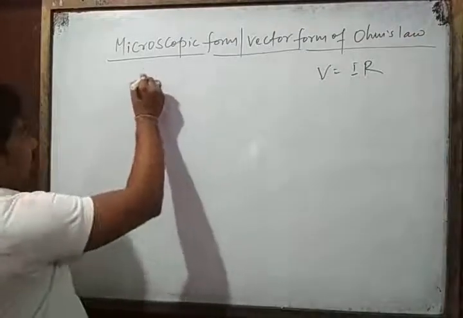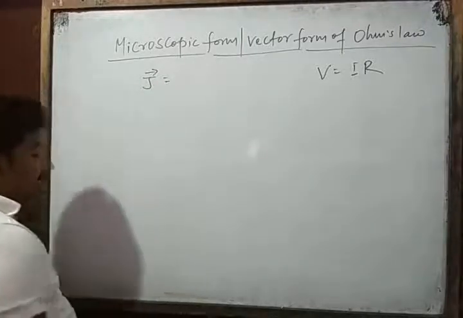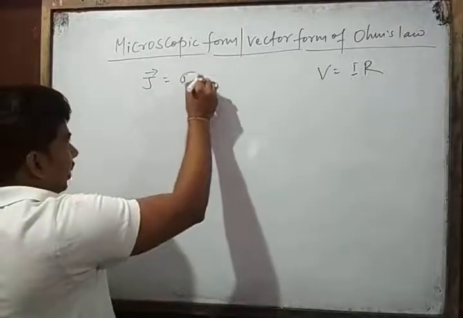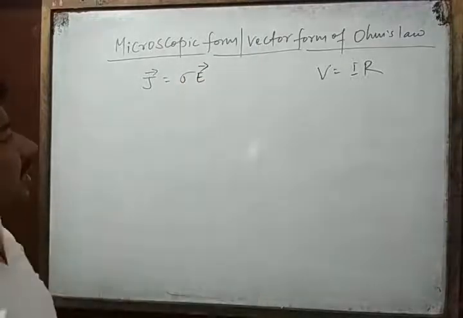Meaning vector J is equal to sigma into electric field. This is the relation.